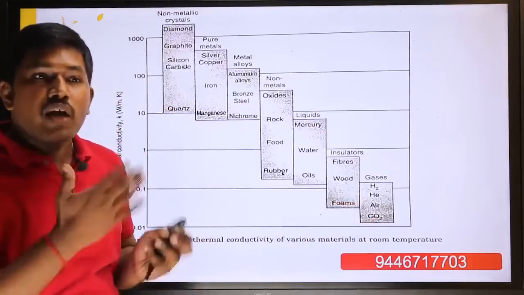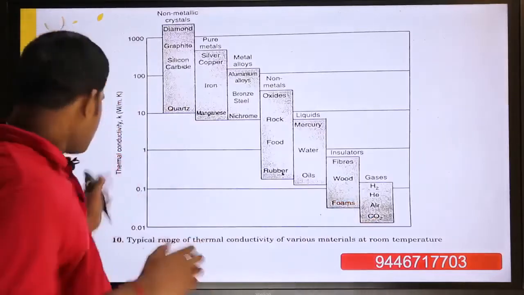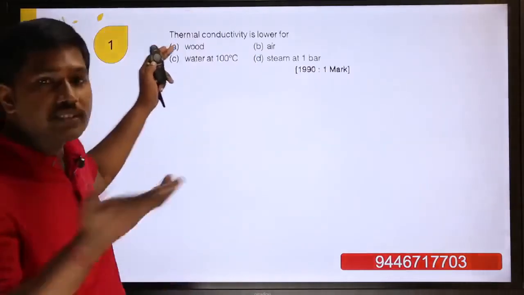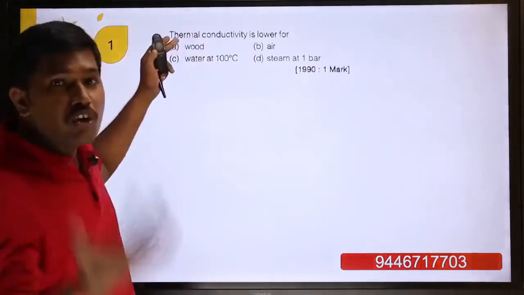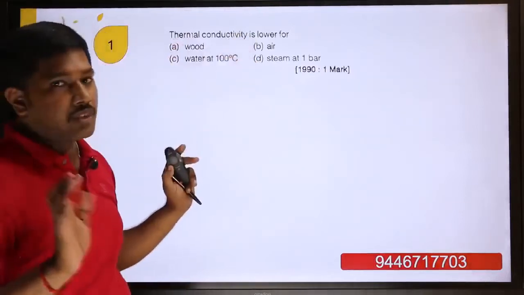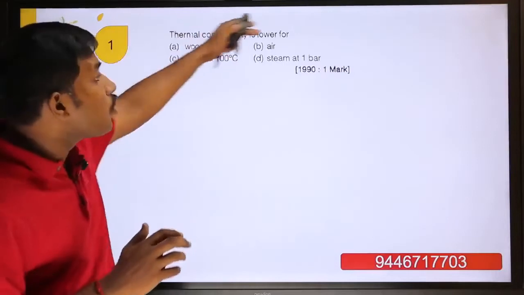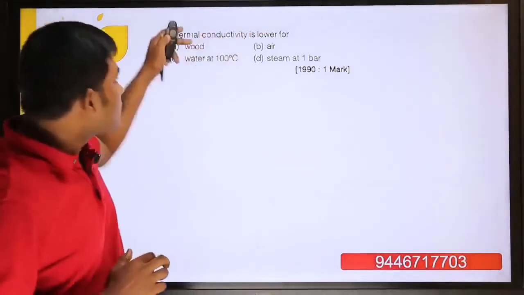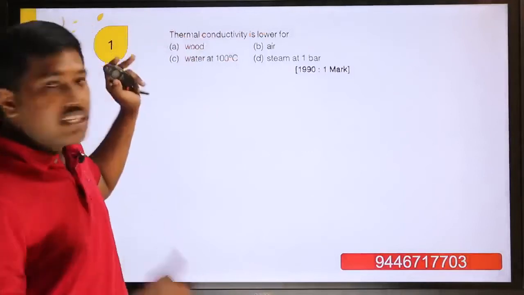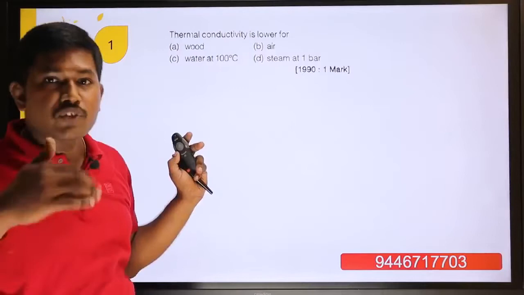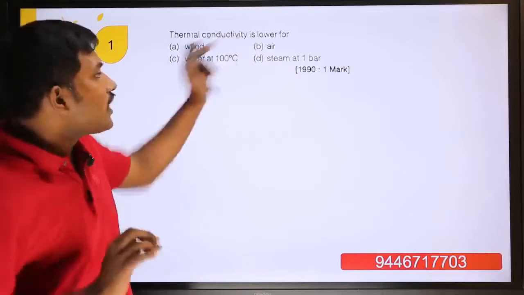If you are asked any question related to this, take the question we already discussed: wood, water, air, and steam at 1 bar. Wood is a solid, as we know. Here, the one with the lowest thermal conductivity is air, so we go directly to air. Solid is the highest, water is a liquid, and steam has some moisture content, so it comes somewhat closer to a solid. So air is the answer.